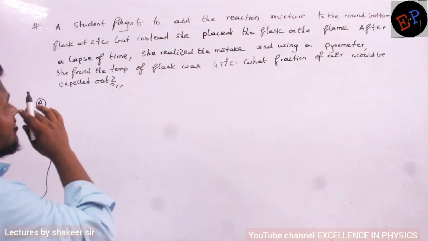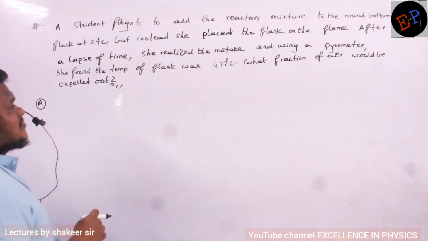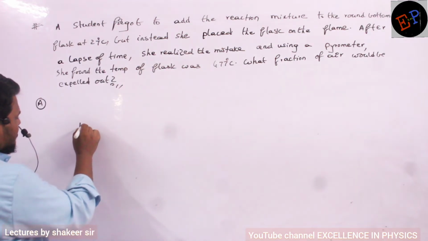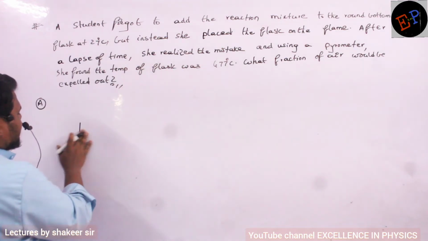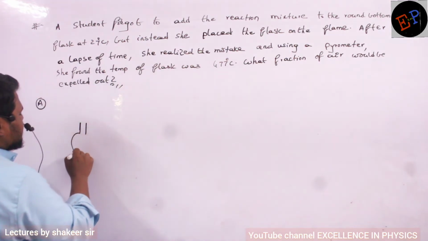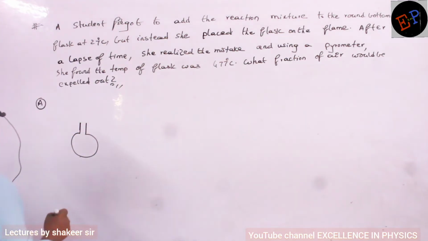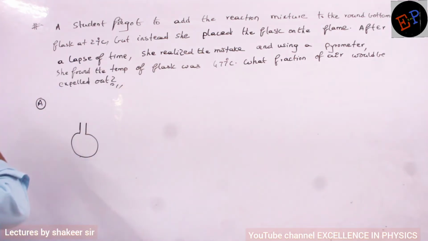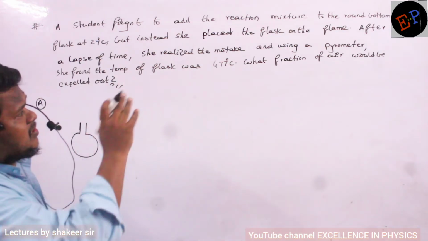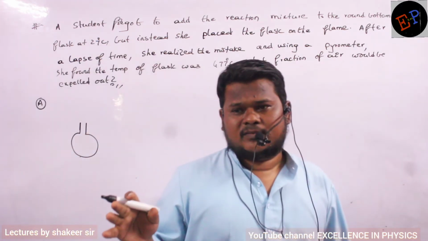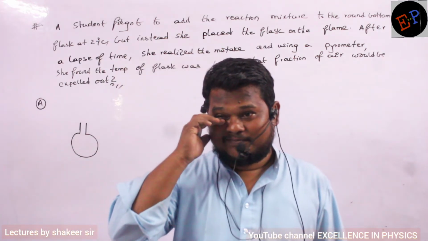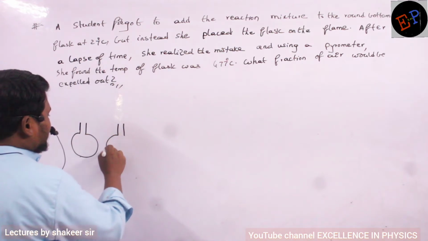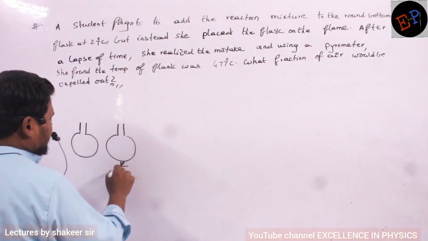So a student forgot to add the reaction mixture to the round bottomed flask. It means he is taking one flask. This is a round bottomed flask. Some gas, or you can say some air, is present initially inside it. Instead of placing the chemical mixture which he wants to test, without placing anything he started heating it. So he didn't place anything, but he started heating.